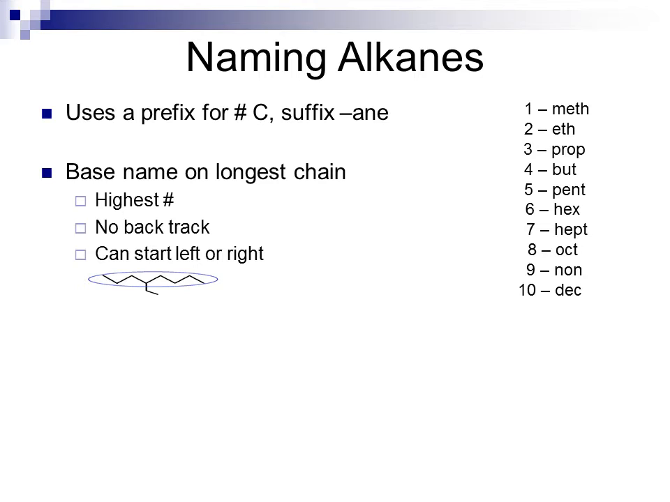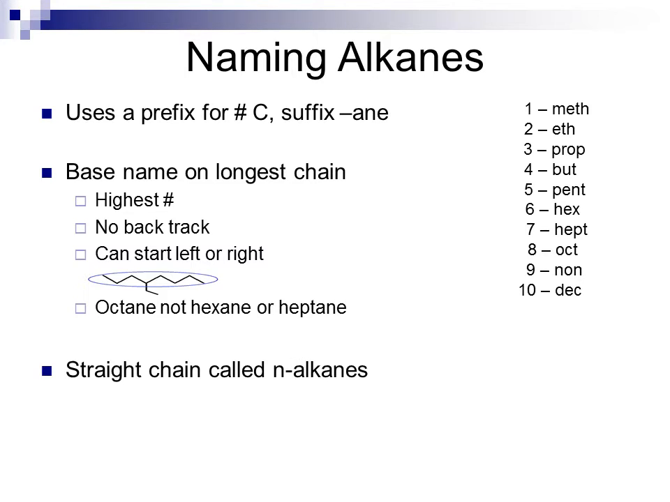If I don't take the branch, I have 1, 2, 3, 4, 5, 6, 7, 8 going from the left. If I go from the right, I have 1, 2, 3, 4, 5, 6, 7 if I take the branch. If I go from the right and don't take the branch, I have 8 again. So the 8 is the highest number and therefore the longest chain. This is then called an octane rather than a hexane or a heptane. A straight chain alkane is called an n-alkane or normal alkane.